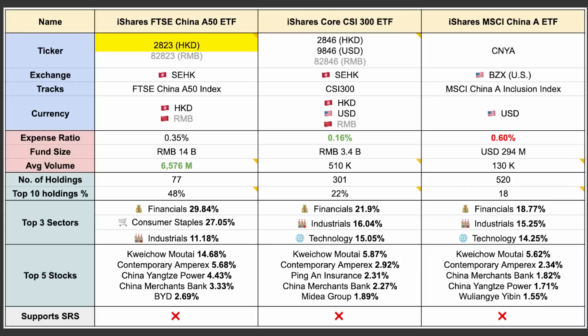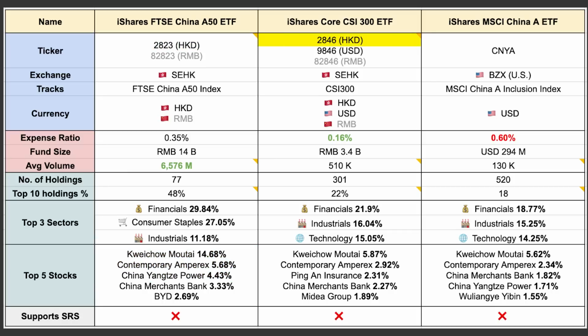While you may be a little unfamiliar with the top holdings as you may seldom come across them, they are some of the biggest and most important companies in China, such as Kweichow Moutai, which produces and sells alcohol, Contemporary Amperex or CATL, which manufactures batteries, and China Yangtze Power, which is the largest power utility company in China.